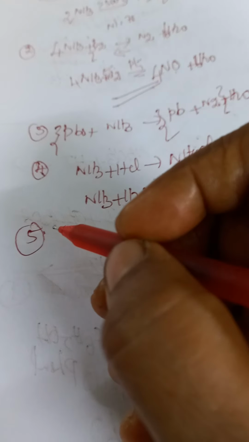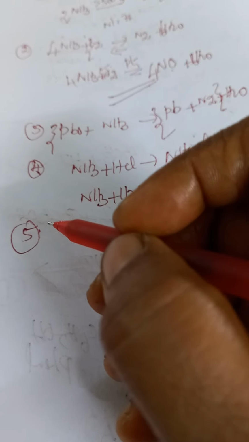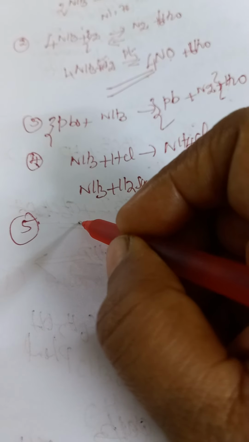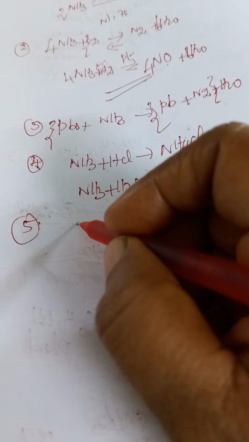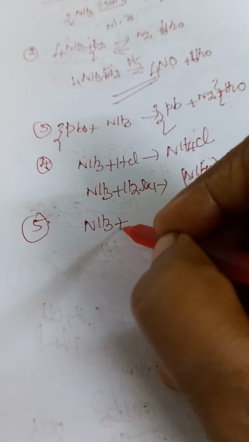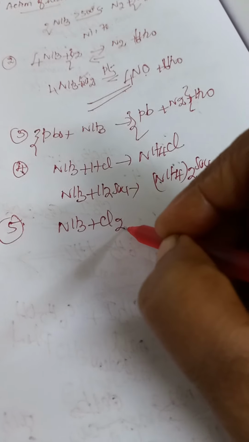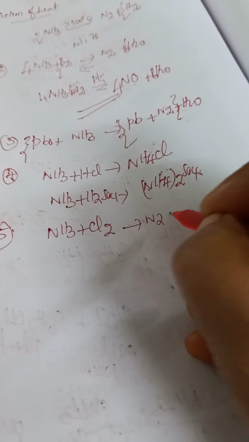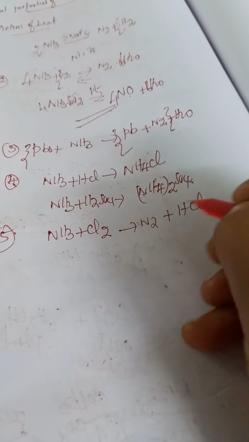Next property, reaction with chlorine and chlorides. First, ammonia with chlorine forms N2 plus HCl.